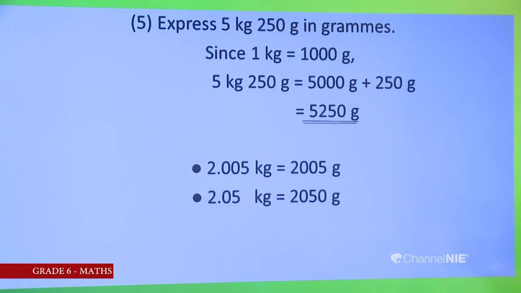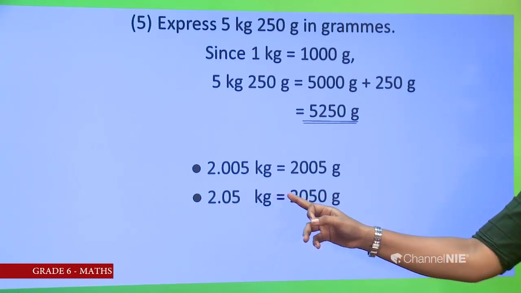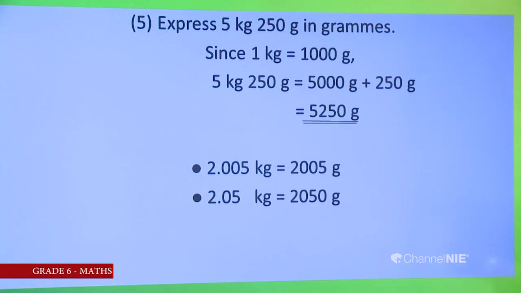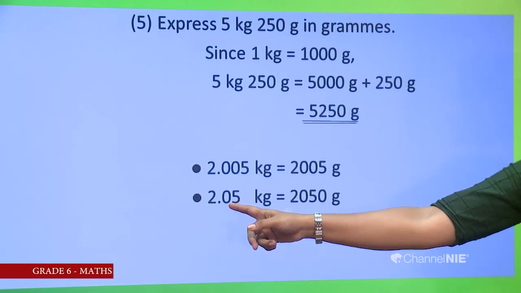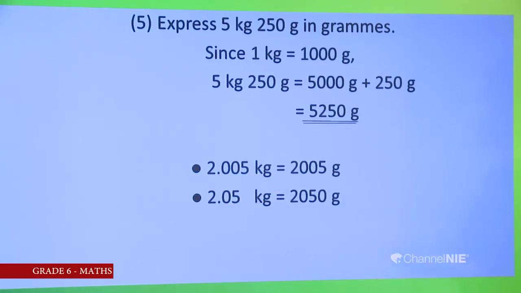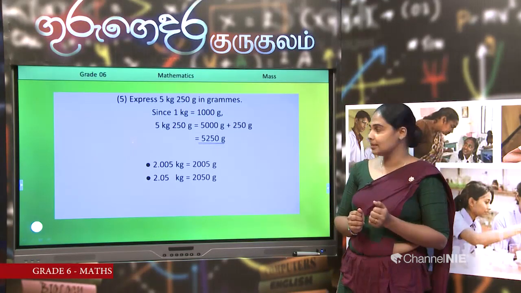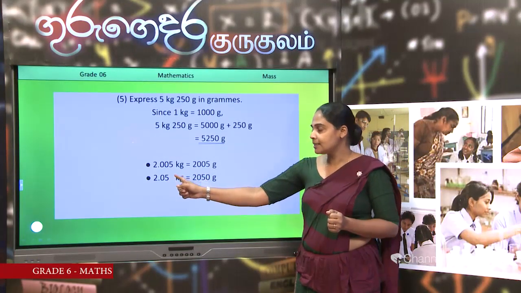What is the next one? Now it is 2.05 kilograms. Then I wrote the answer as 2050 grams. Is it your answer? Why did I write it as 2050 grams? Here before the decimal point it is 2, the amount in kilograms. We know 2 kilograms is 2000 grams. After the decimal point it is 0, next 5.